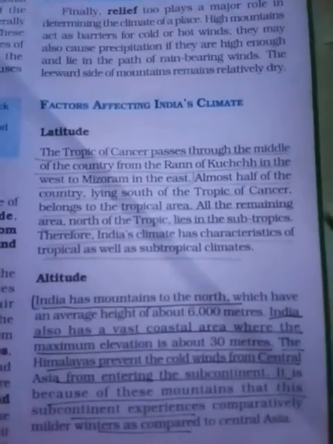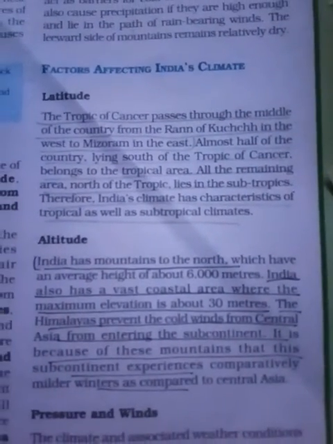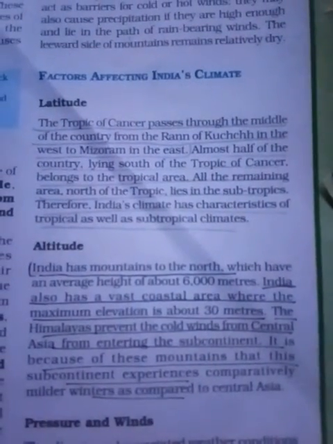So next is the factors affecting Indian climate. The first ones are latitude, altitude and pressure. One by one we will study. First we will take up latitude. The Tropic of Cancer passes through the middle of the country, from the Rann of Kutch in the west to Mizoram in the east. That means the Tropic of Cancer divides India into two parts, passing through these two places, almost dividing it in half.